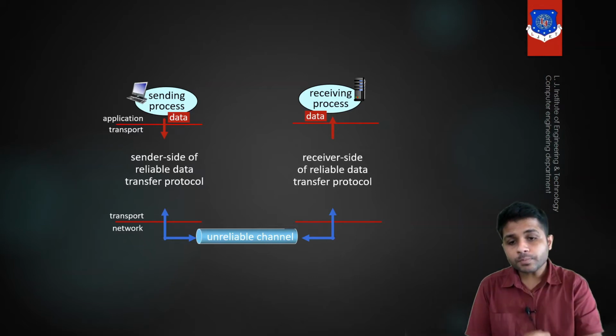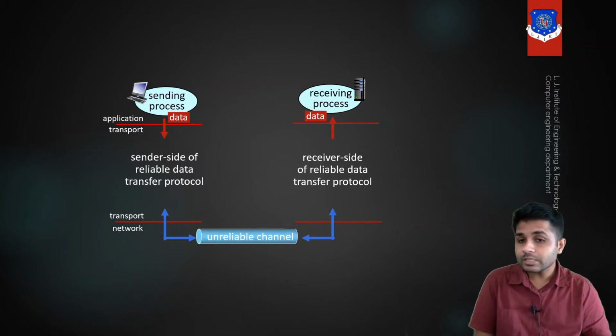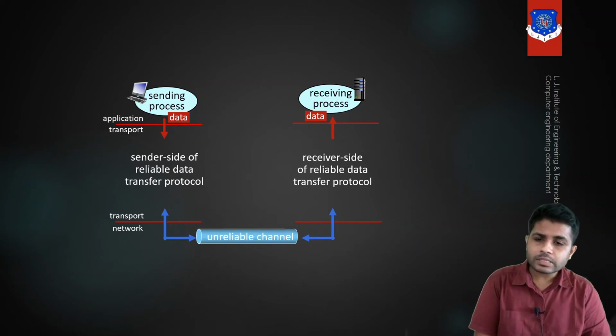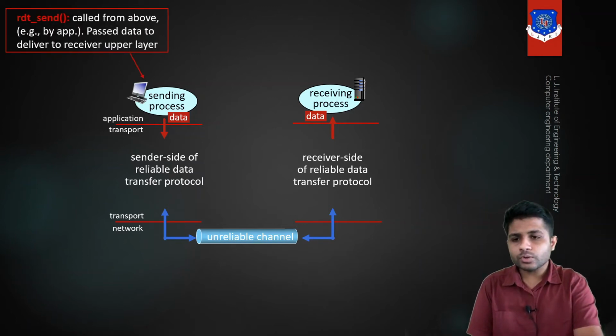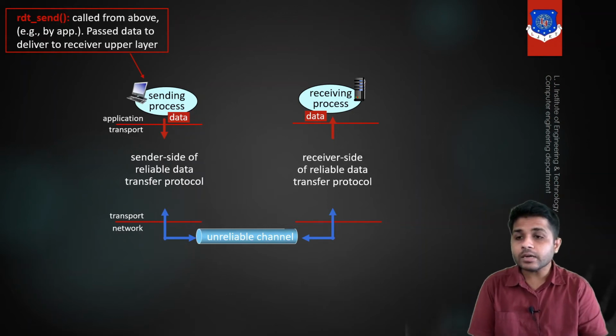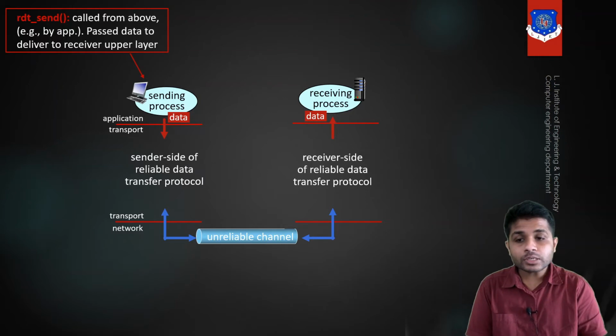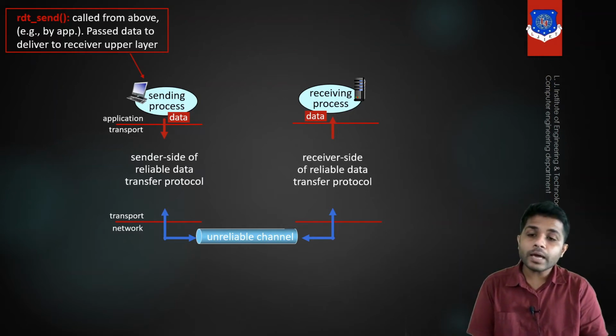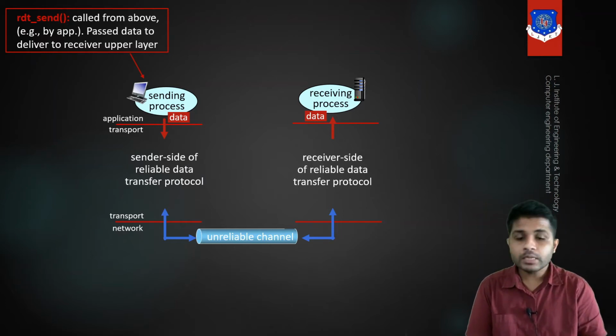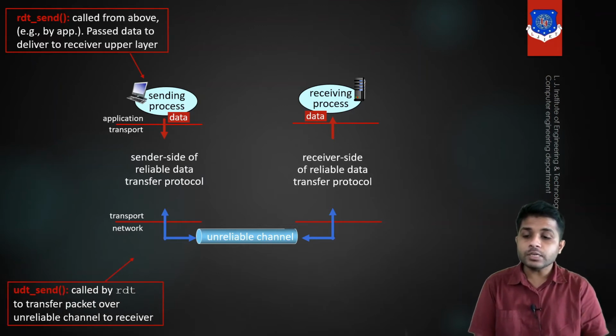To perform this task, it will follow some functions. The first function is rdt_send. This function is to be called by the application layer. If any application in the application layer calls this function, the data from the application layer will be transferred to the transport layer. After that, the next function is udt_send.